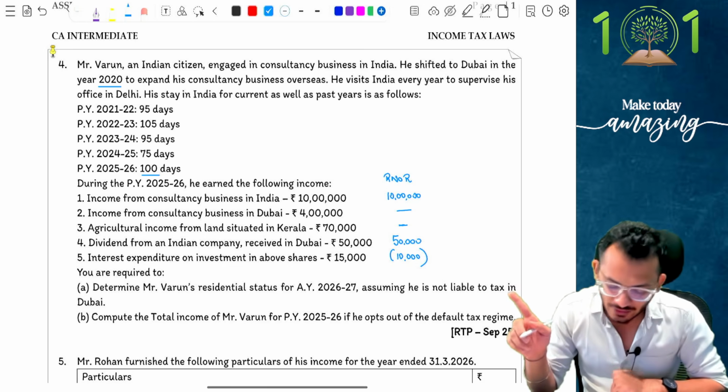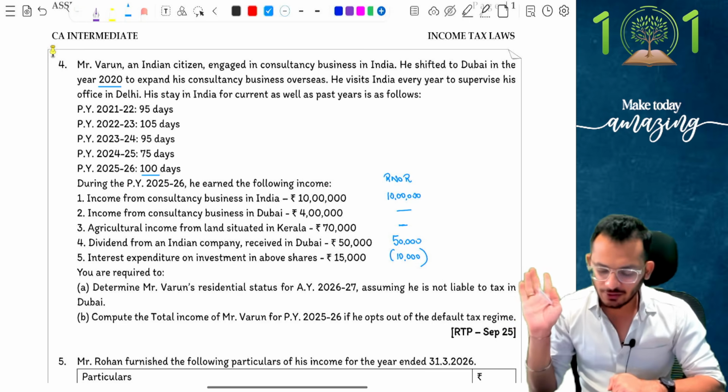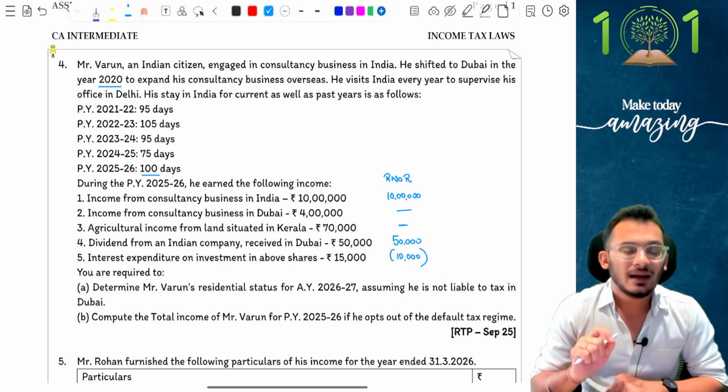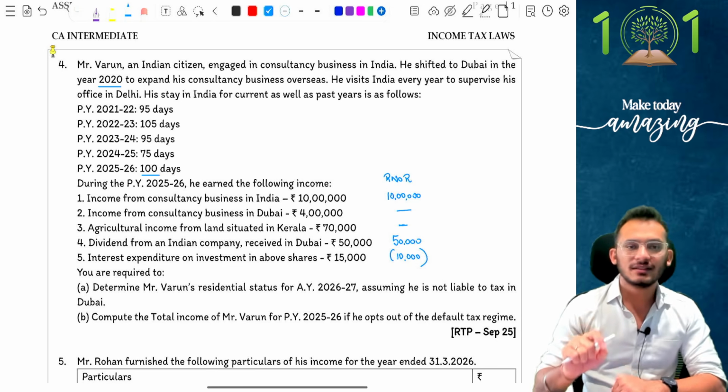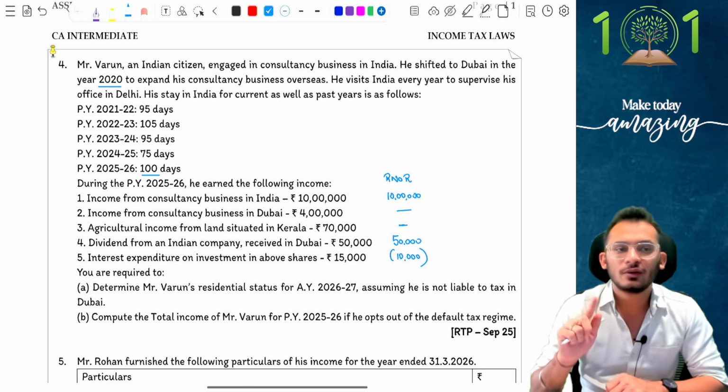He's visiting India every year to supervise his office in Delhi. Stay in India for the current year and past years has been given to you. Now, I do have a particular challenge here, people, because somehow I think ICAI wanted to try differently here.